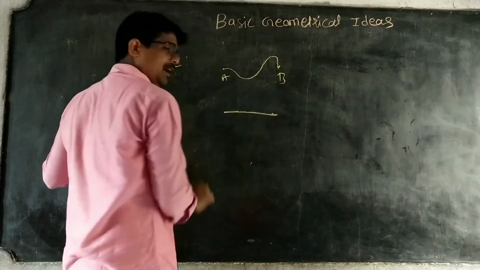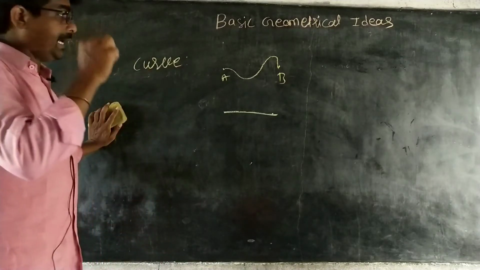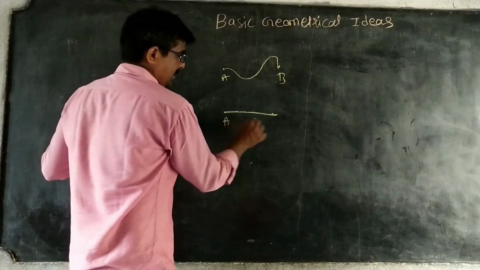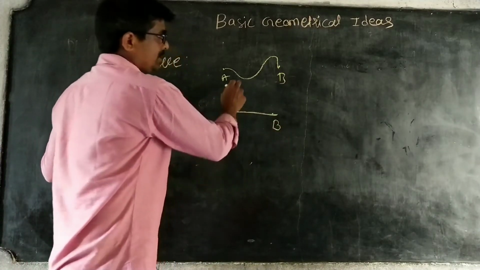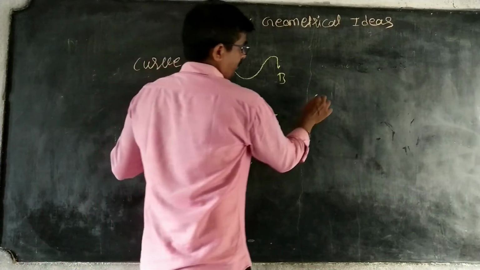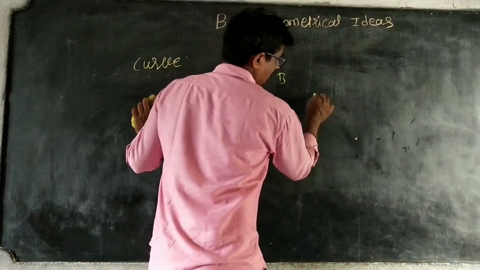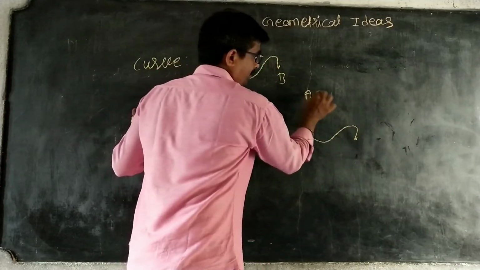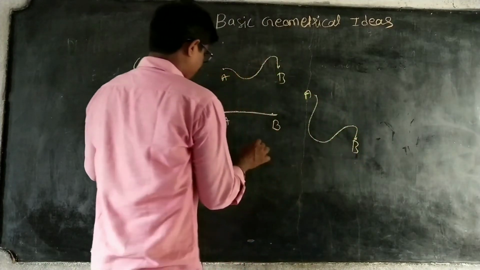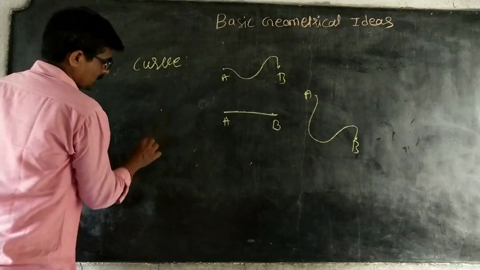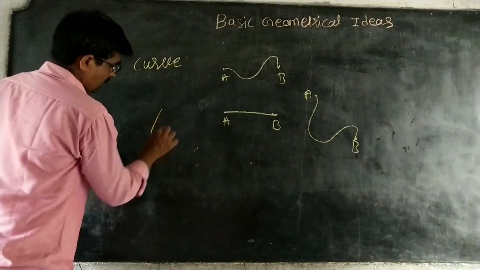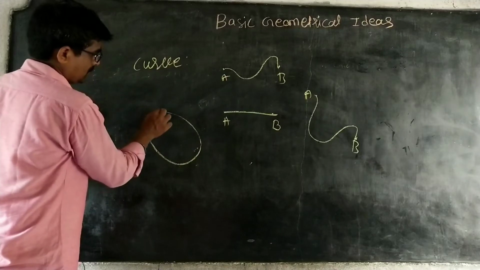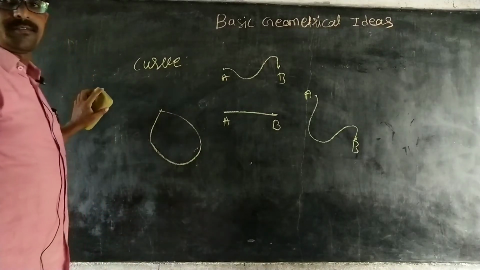Already I told you, the line is also one curve. This is also a curve. Next, I'll take like this only. This is also a curve. A and B. This is also one curve.